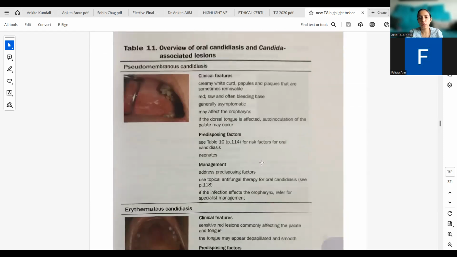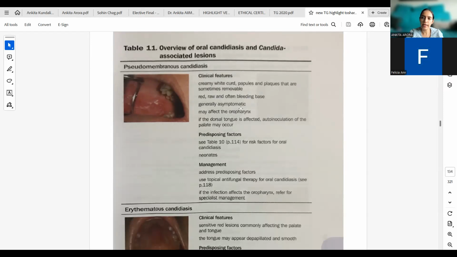What are the clinical features for candidiasis? First, the commonest type of candidiasis is the pseudomembranous type. Here, there are creamy white curd-like papules or plaques that are sometimes removable. So this can be scraped off with a probe or any instrument, and they leave a raw red, often bleeding base when we try to remove them.